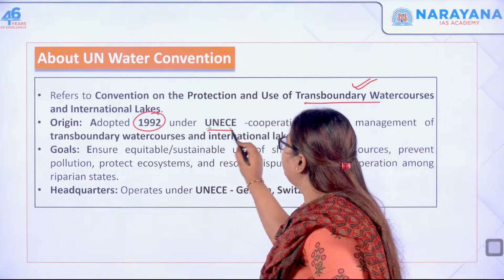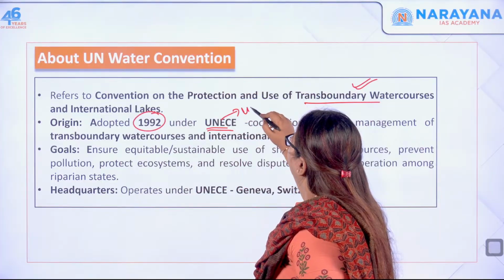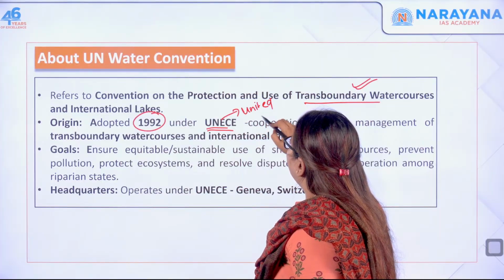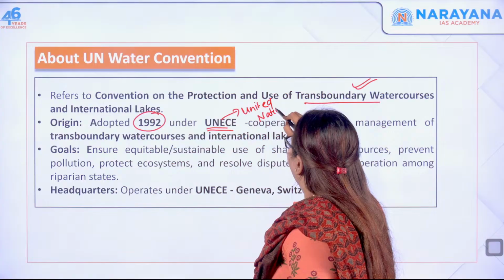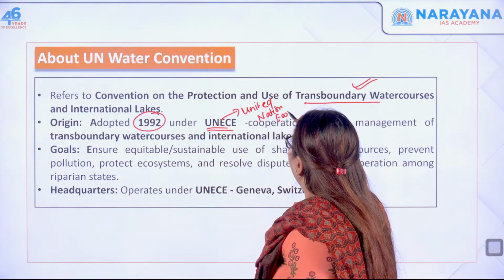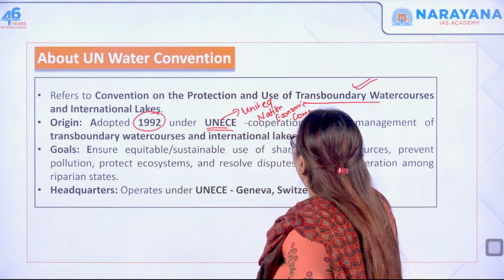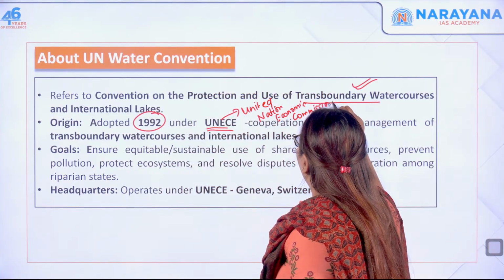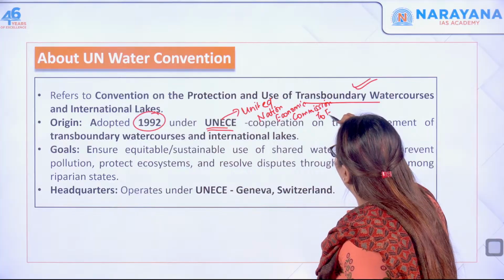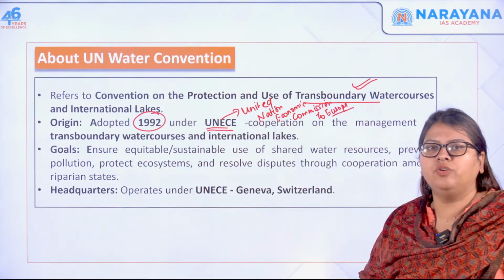So what is UNECE? This is the United Nations Economic Commission for Europe. So this was under UNECE.